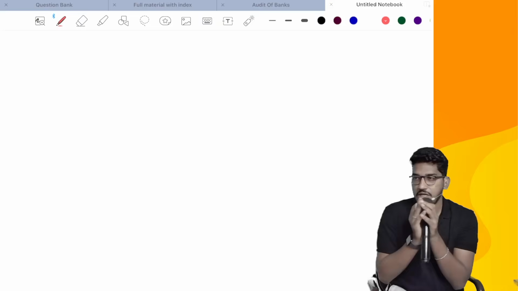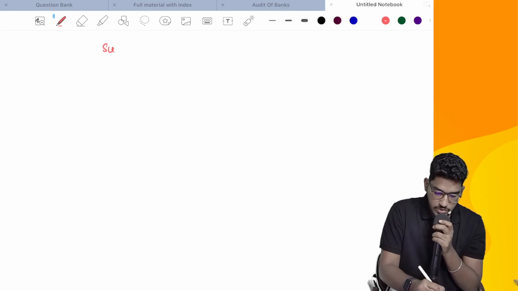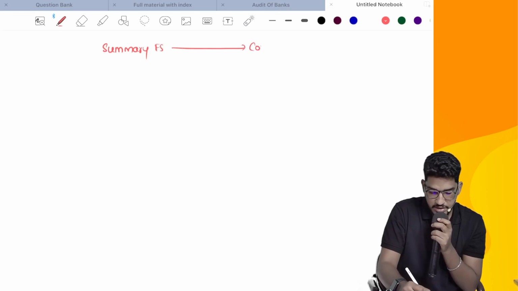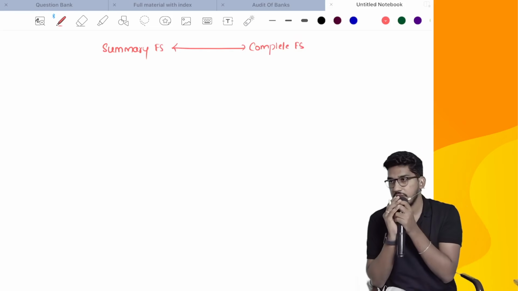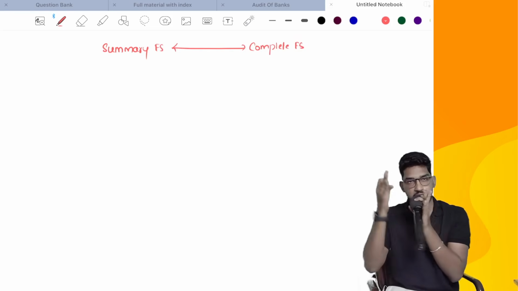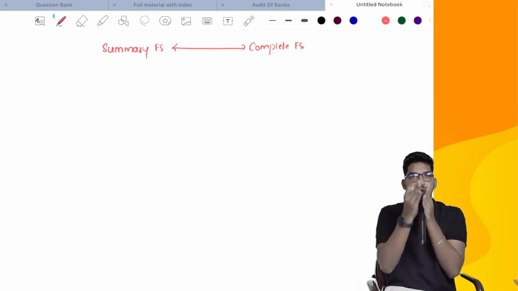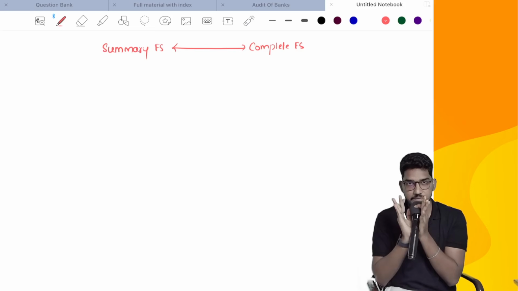While we are conducting an audit of summary financial statements, what is our objective? We are trying to check whether the summary financial statements are properly summarized as per the complete financial statements. Can I call it consistency? Whatever information is there in the complete financial statements, whether it is consistently summarized as per the applicable or applied criteria.